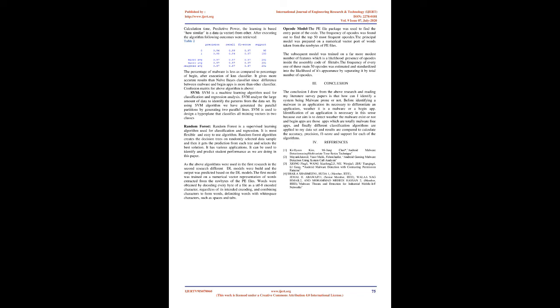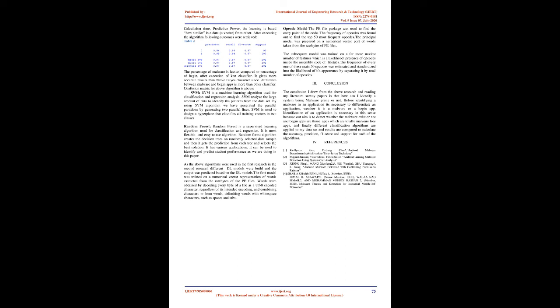A code model. The PE file package was used to find the entry point of the code. The frequency of codes was found to get the top 50 most frequent codes. The principal model was prepared on a numerical vector representation of words taken from the raw bytes of PE files. The subsequent model was trained on a far more modest number of features, which is the likelihood of presence of codes inside the assembly code of the file. The frequency of every one of these top 50 codes was estimated and standardized into the likelihood of its appearance by dividing it by the total number of codes.